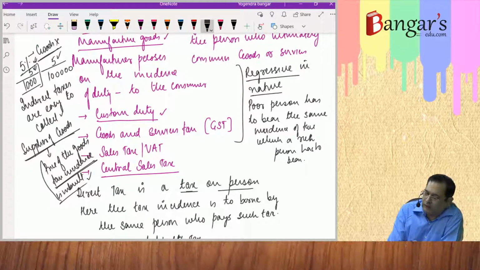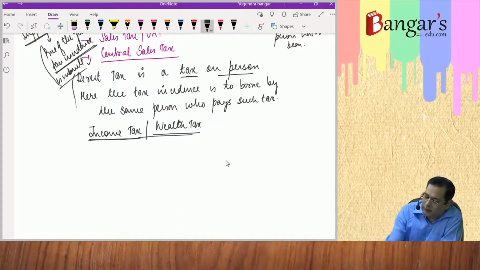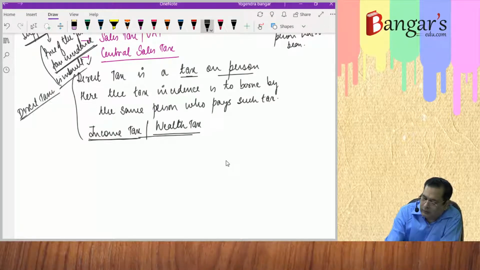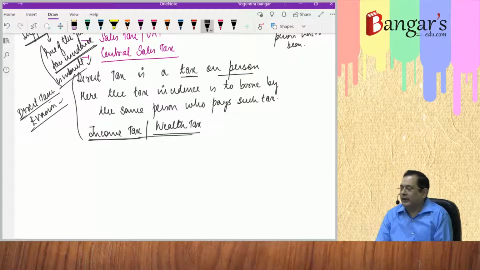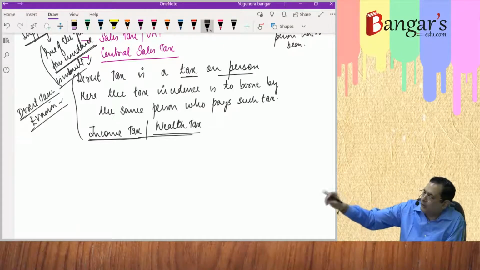So here the thing is, tax collection becomes easy. In case a person is himself bearing the burden, then he thinks that this much amount of tax will go from me. Therefore, he tries to evade the same. So direct taxes, what do they lead to? Evasion. More evasion is there in direct taxes in comparison to what? The indirect taxes.